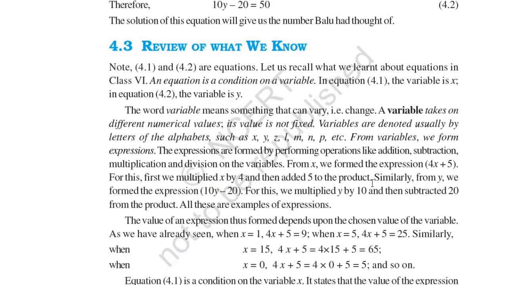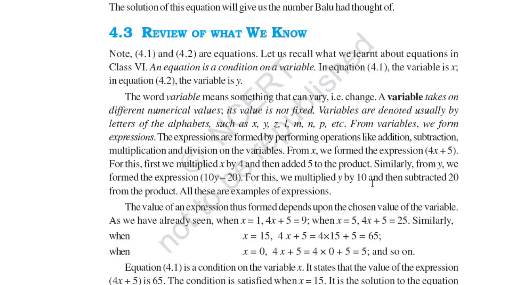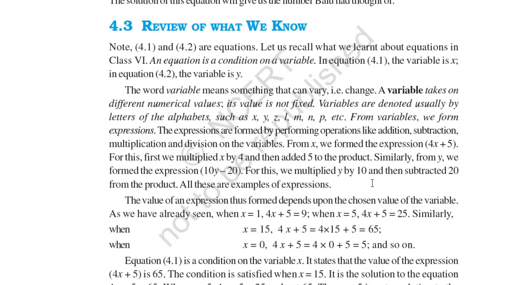It is clear the word variable means something that can vary, that is, change. A variable takes on different numerical values. Its value is not fixed. Variables are usually denoted by letters of the alphabet such as x, y, z, l, m, n, o, p, etc. From variables we form expressions. So with these variables we form expressions. The expressions are formed by performing operations like addition, subtraction, multiplication and division on the variables. From x we form the expression 4x plus 5.